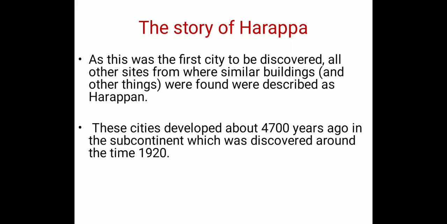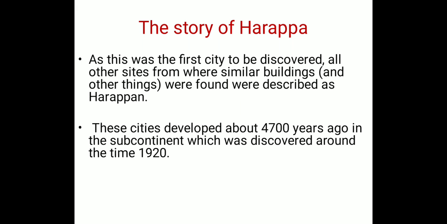These cities developed about 4,700 years ago. So these Harappan cities were developed about 4,700 years ago in the subcontinent, and were discovered around the year 1920.